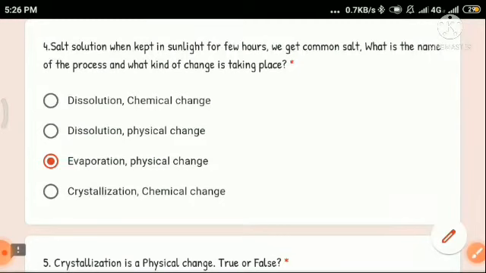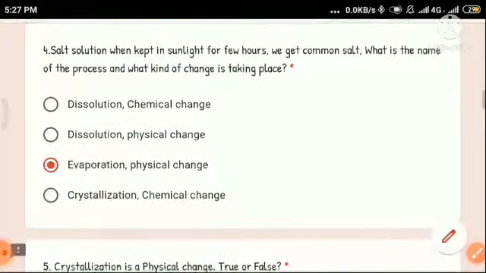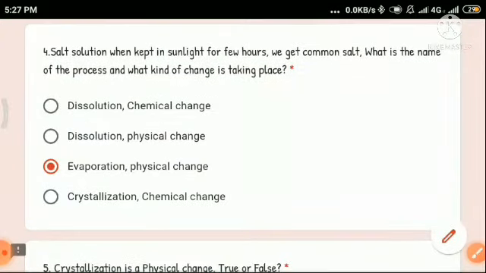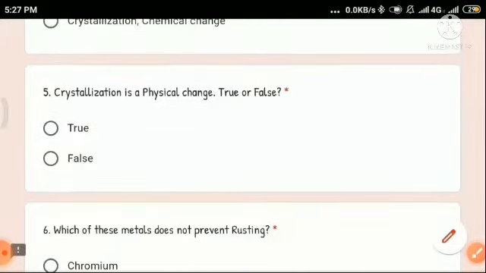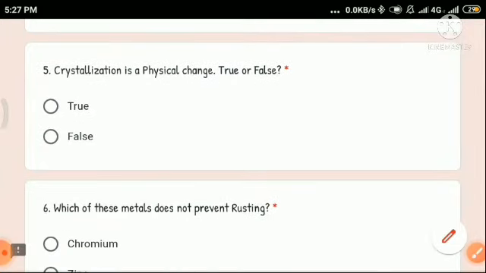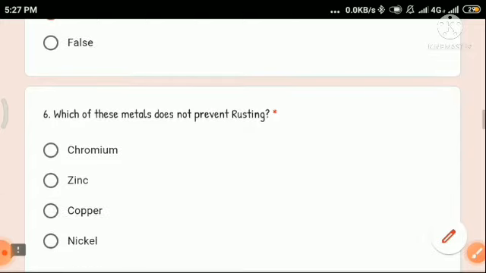Okay, so when we discussed the question from the exercises, there also I have given the answer of this question. So if you look carefully in the video where we have discussed the question answers given in your exercise, there also if you look at the value based question, you will find this question and also the answers. Okay, so number 5, crystallization is a physical change, true or false? So answer is true. Okay, so crystallization is a physical change.